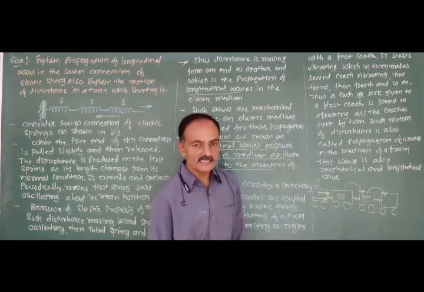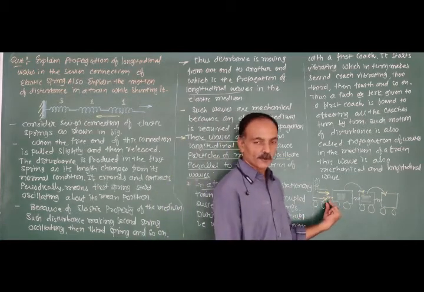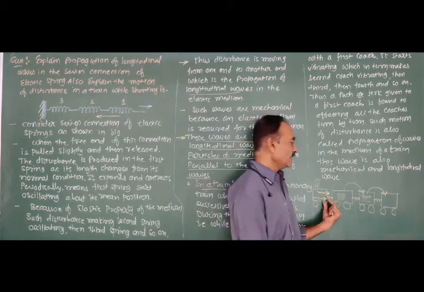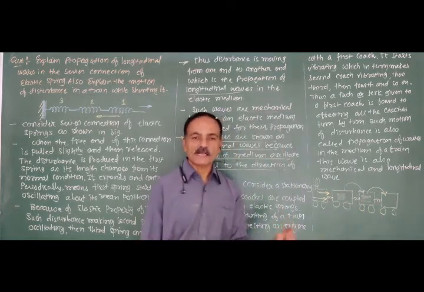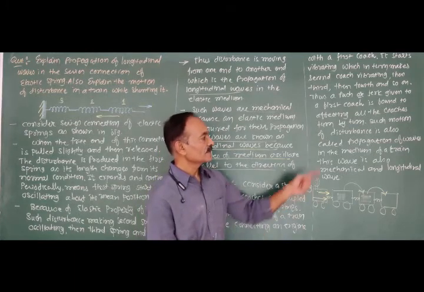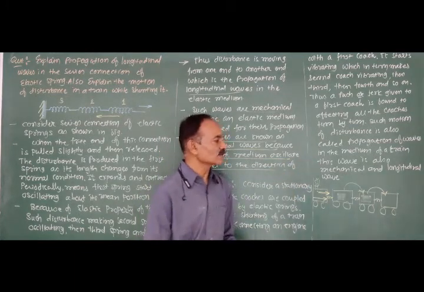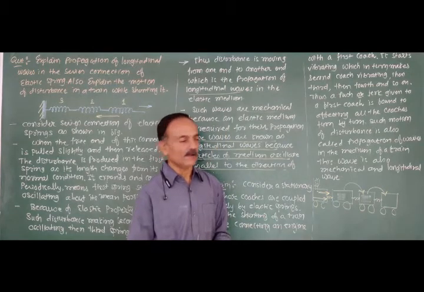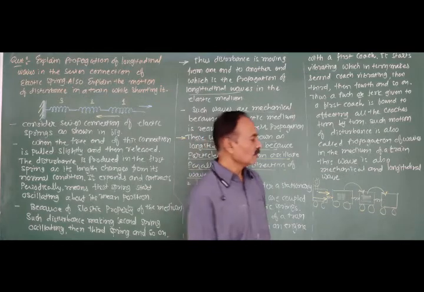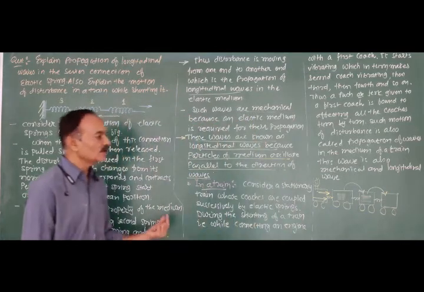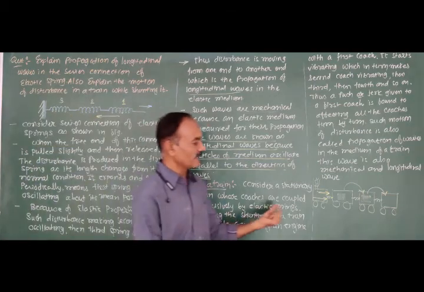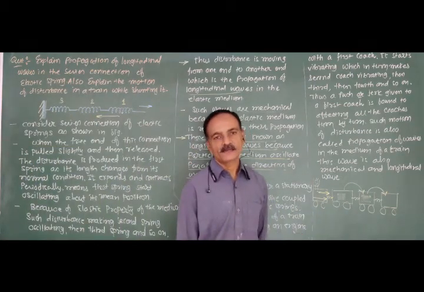That means this disturbance is transferred from one end to the other end, and hence there is the propagation of a longitudinal wave in an elastic medium. Right? And this wave is the mechanical and longitudinal wave produced in each coach.